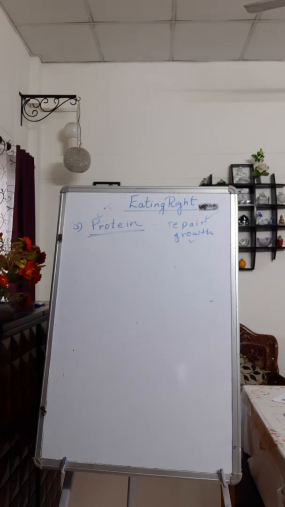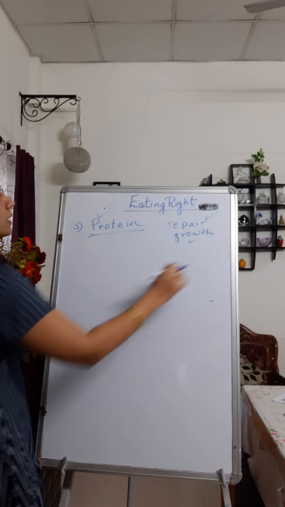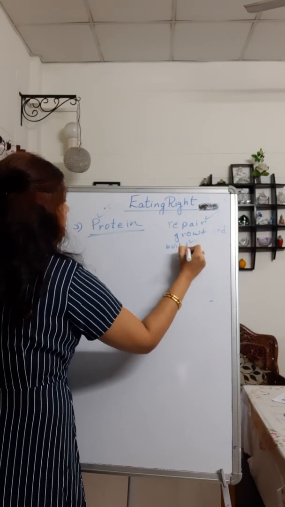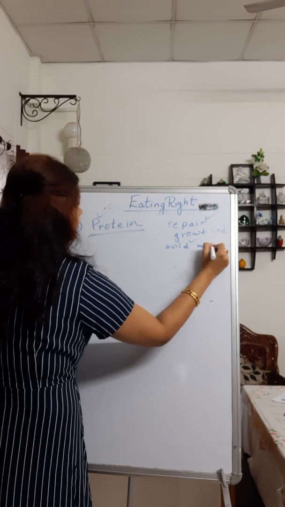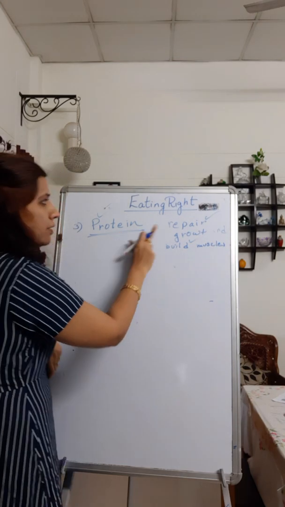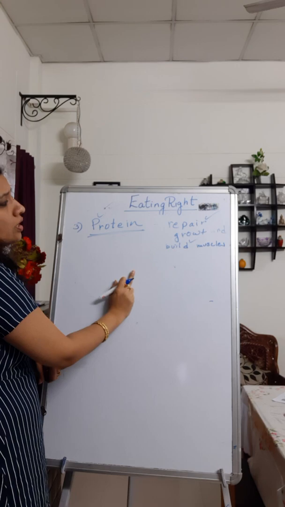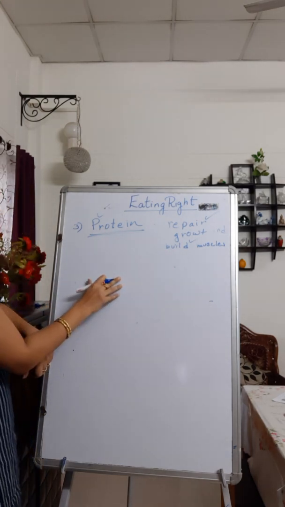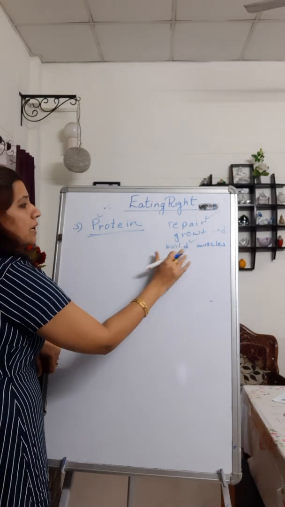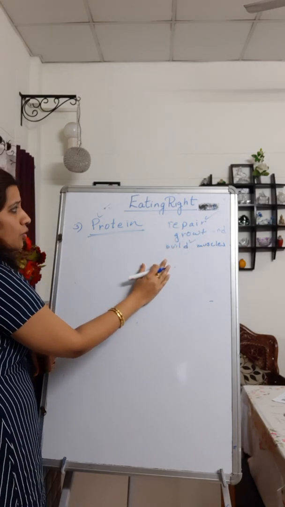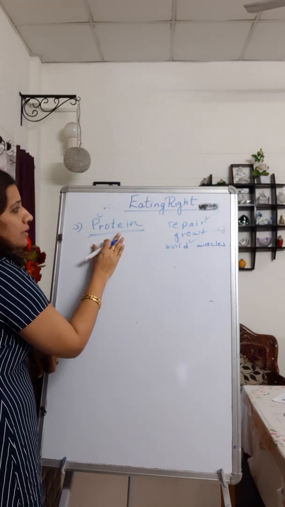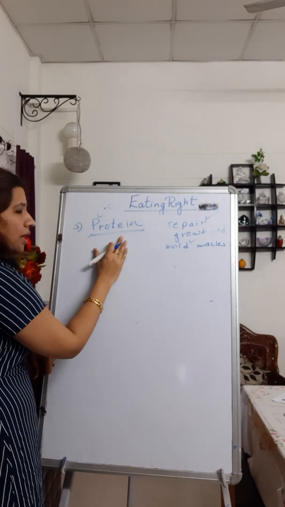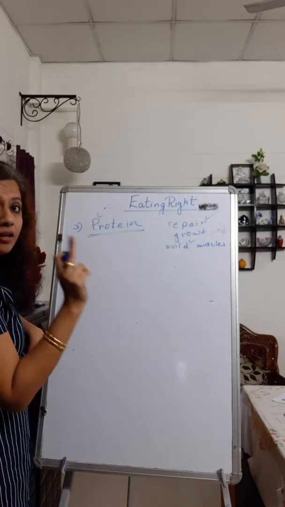Grow and build muscles. So these are the two major functions of protein. If you are consuming proteins, it will help in repair. Just now I told you, if you have got hurt, if you are having proteins, your body's repair mechanism is going to be fast, and it helps in growth and building muscles. That's why sportsmen consume a little more protein in their diet, because they want to build up their muscles, but not in excess. Everything has to be in the right quantity.